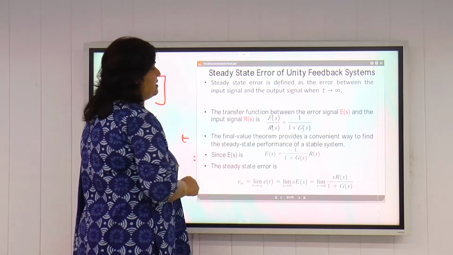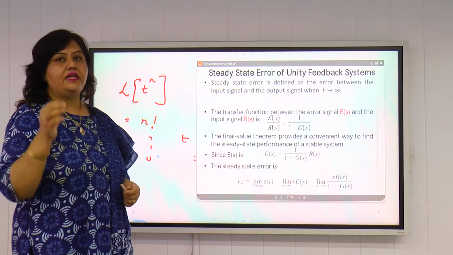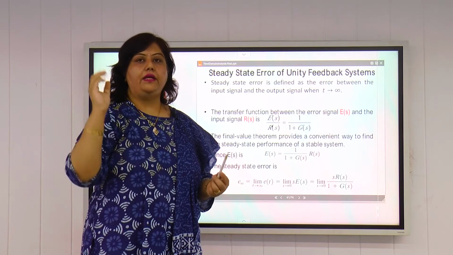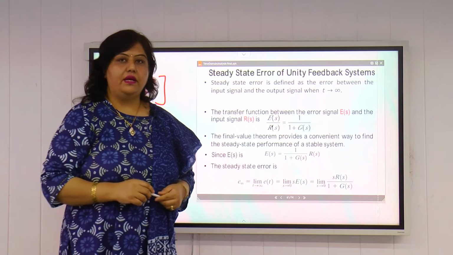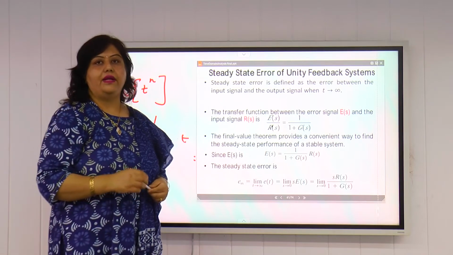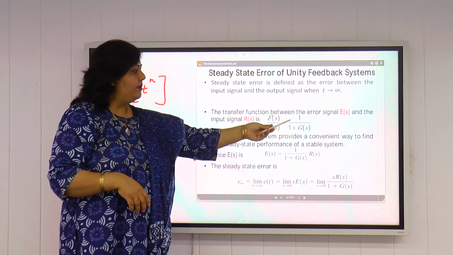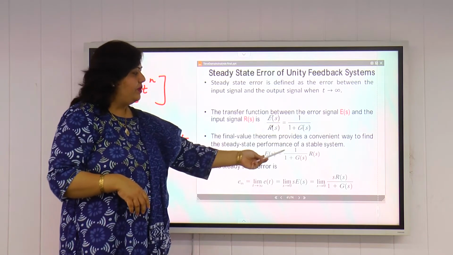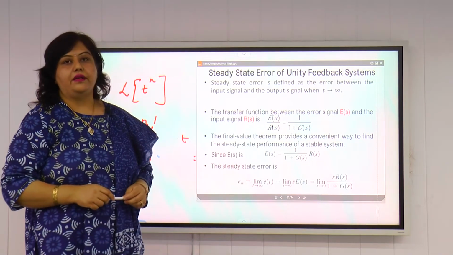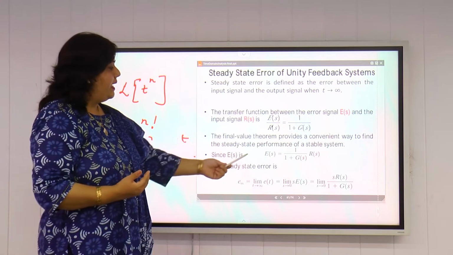Now steady state error is defined as the error between the input and the output at t tending to infinity, because steady state means t tending to infinity. The error between the set point and the measured value at time t tending to infinity is known as steady state error. The main motive of designing a control system is set point tracking, that means the steady state error must be equal to 0. If we find the expression of E(s)/R(s), it comes out to be 1 by 1 plus G(s). So E(s) is equal to 1 by 1 plus G(s) into R(s). We can derive the steady state error for different types of system and for different inputs like unit step and unit ramp with the help of this expression.